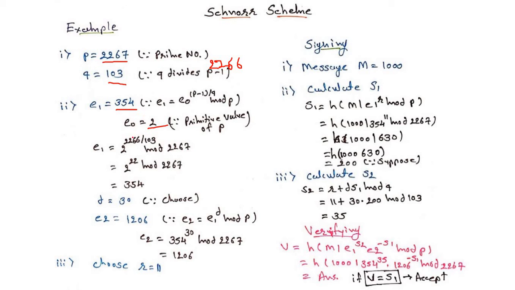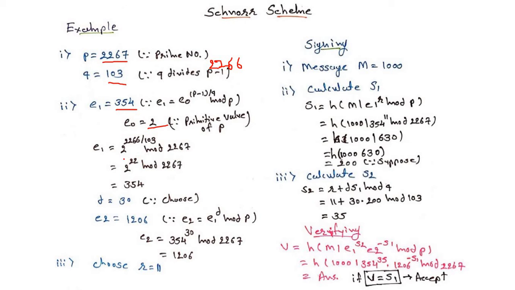Now we will put this value into the equation: 2 power of 2266, where 2266 is P minus 1, P being 2267 minus 1. So we get 2266 divided by Q. The value of Q is 103, modulo 2267. When we divide 2266 by 103, we get 22.